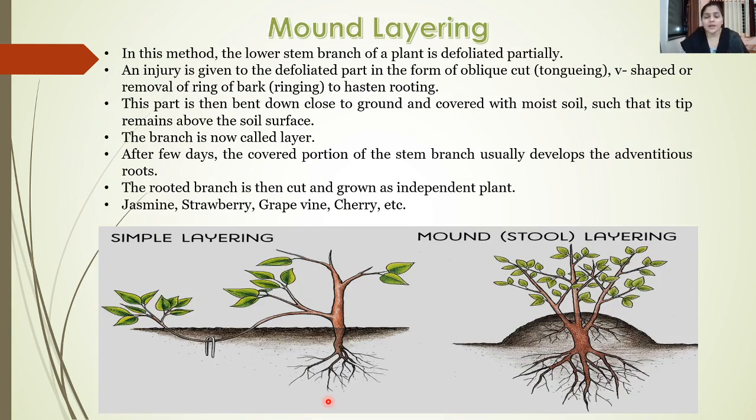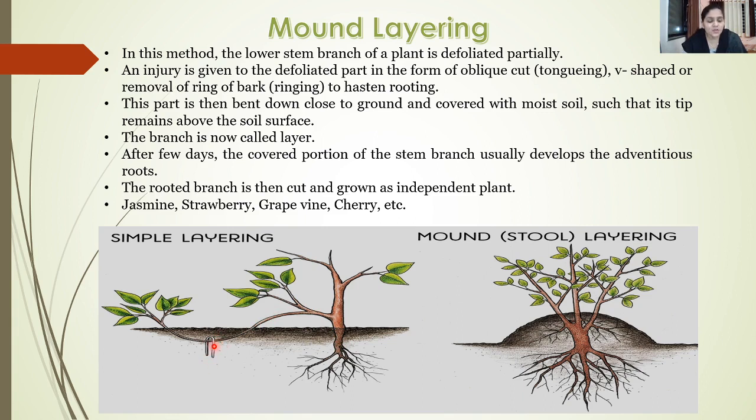Now there are different types of layering, out of which the first type is simple layering. Let's see this picture. This is the simple type of layering where a branch of a plant is just bent towards the soil, and wherever it touches the ground, it starts producing new roots.